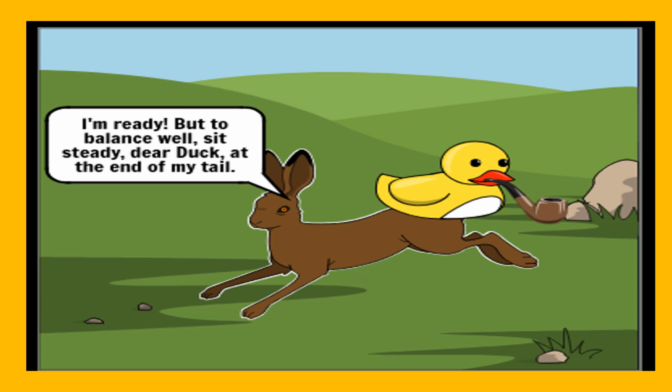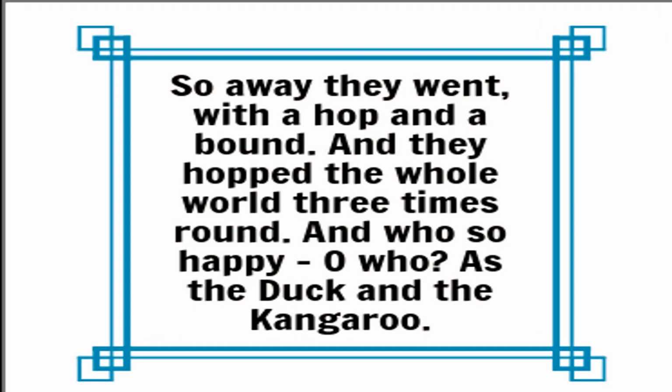So the kangaroo told the duck to sit steady so that it could balance the duck well and take it round the world 3 times. Isn't it, children? So away they went with a hop and a bound, and they hopped the whole world 3 times round. And who so happy, oh who, as the duck and the kangaroo.